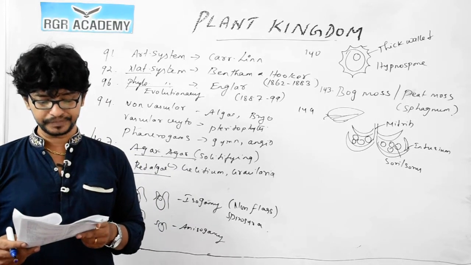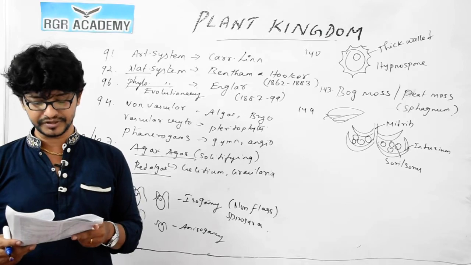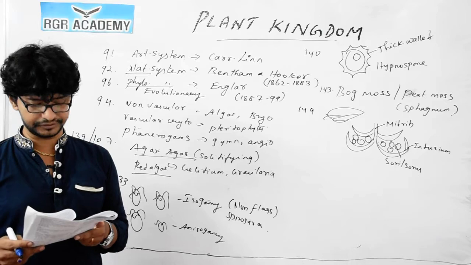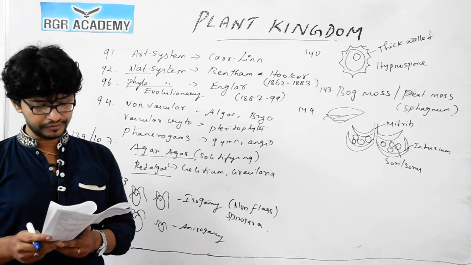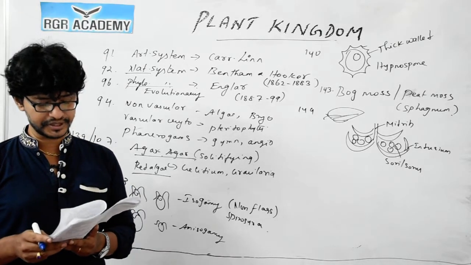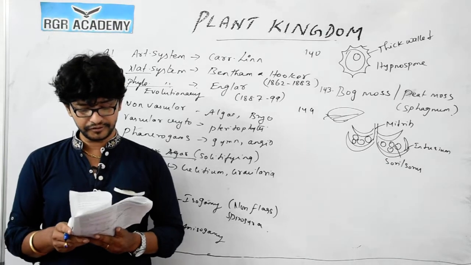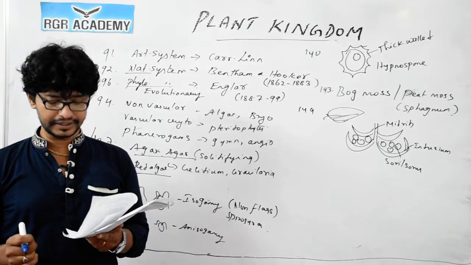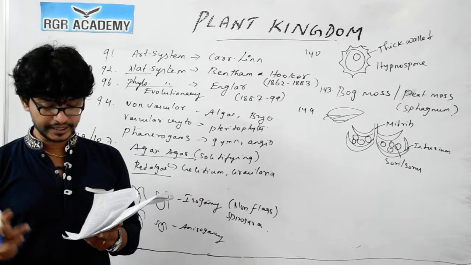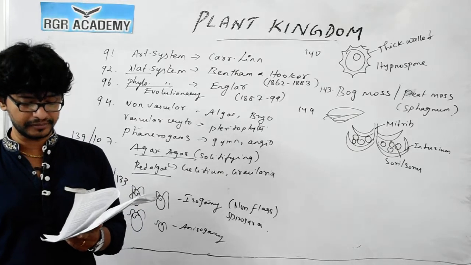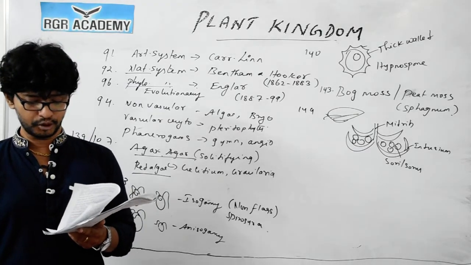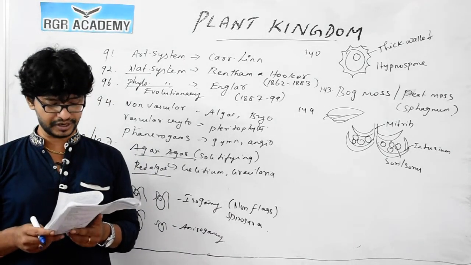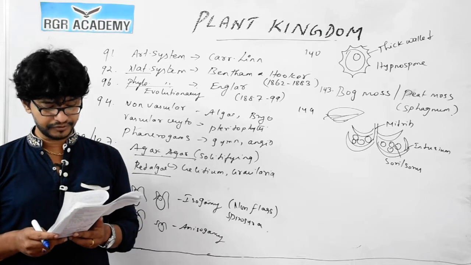Question 151, fern gametophyte we could see in both A and B, that is homothallic and monoecious fern gametophyte. So 151 we have done, option 4 is the correct answer. 152, eusporangiate fern is produced from, that is, a fern prothallus is monoecious as both antheridia and archegonia, both male and female sex organs, are present on the same prothallus. Further it is protandrous. It means antheridia mature first, which is called protandrous.